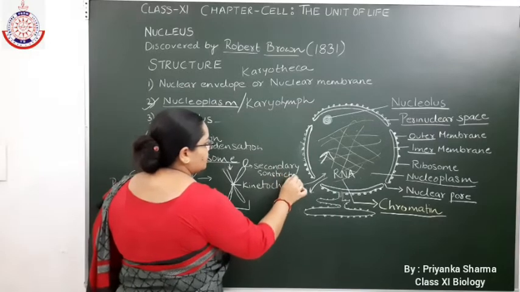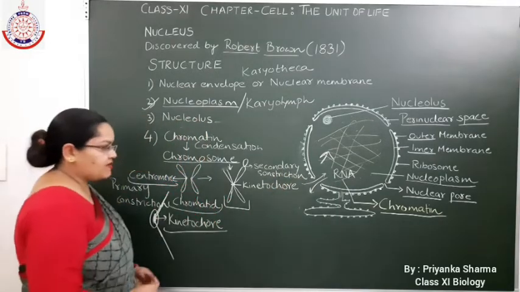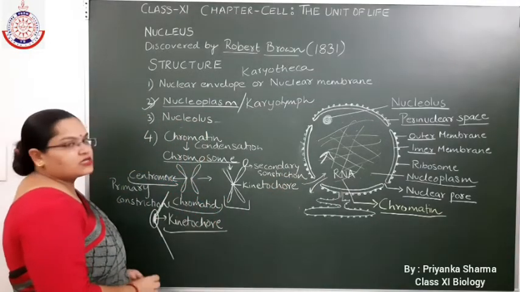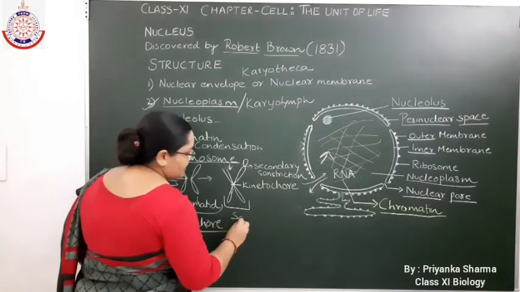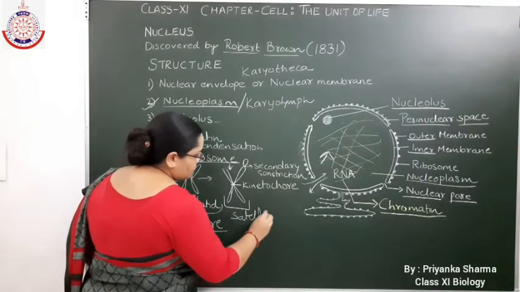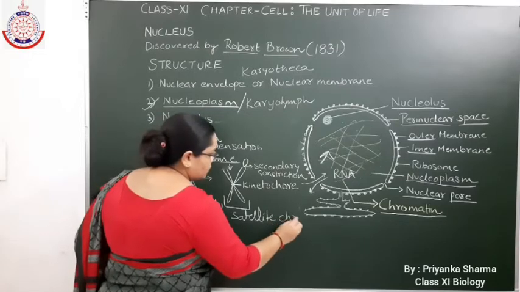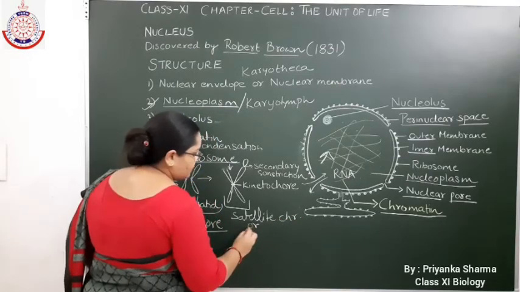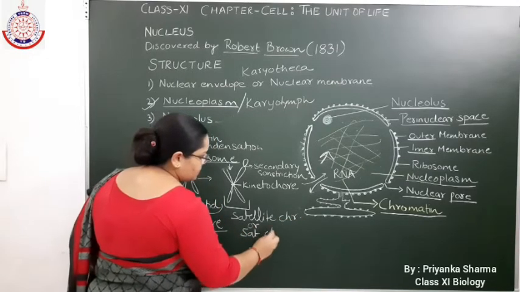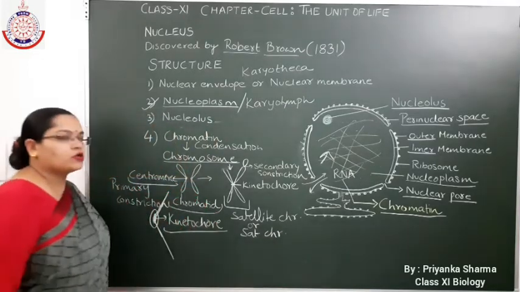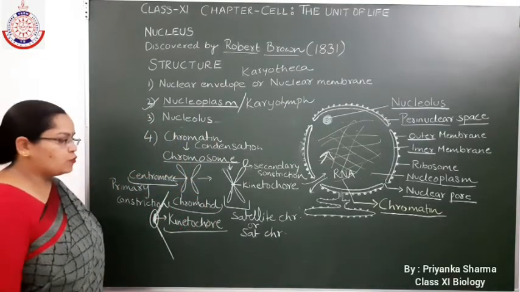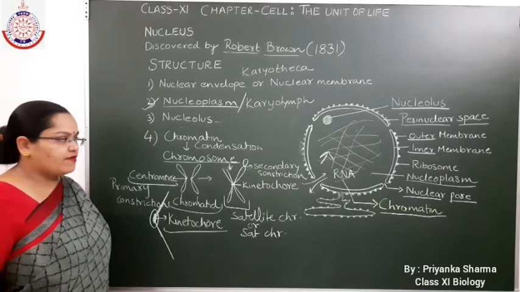Some chromosomes consist of secondary constriction. These chromosomes are known as satellite chromosomes or SAT chromosomes. They are also known as the SAT chromosomes. I hope it's clear to everyone.